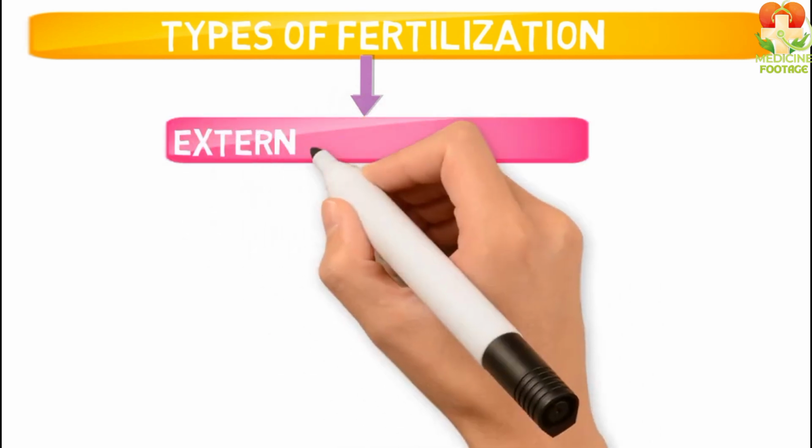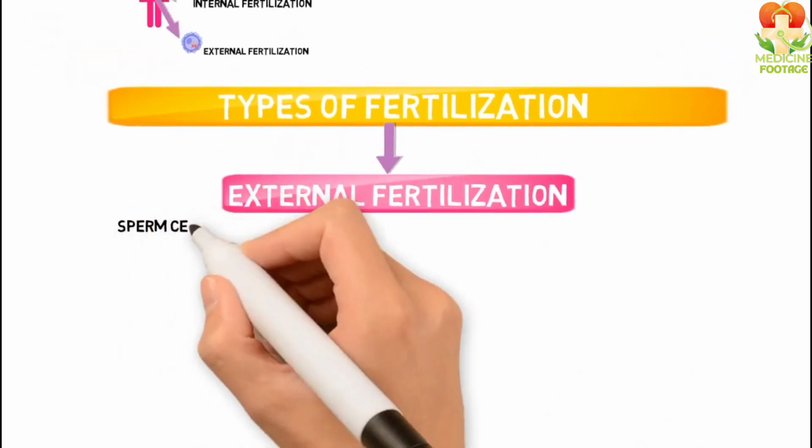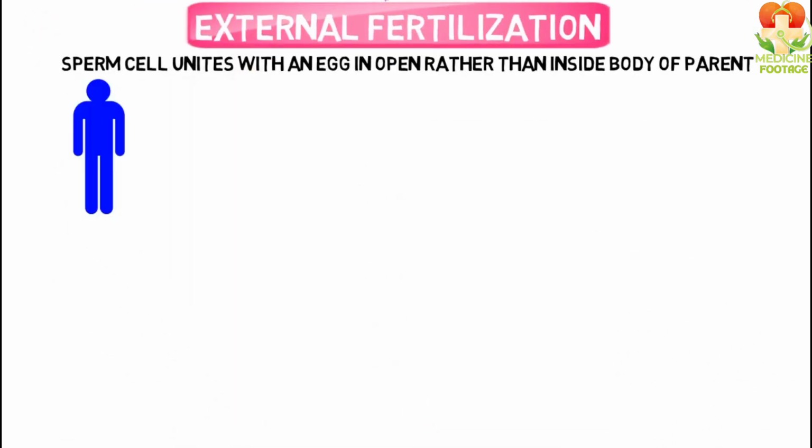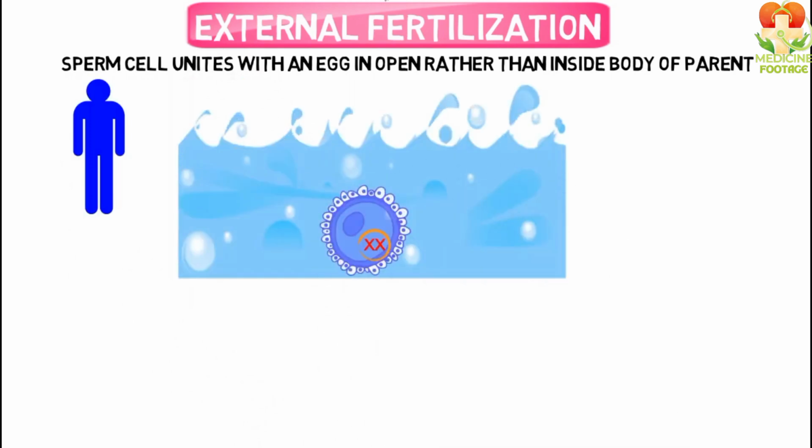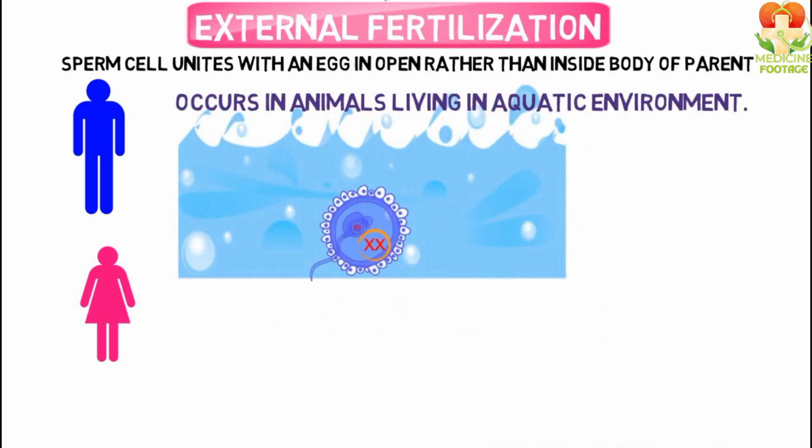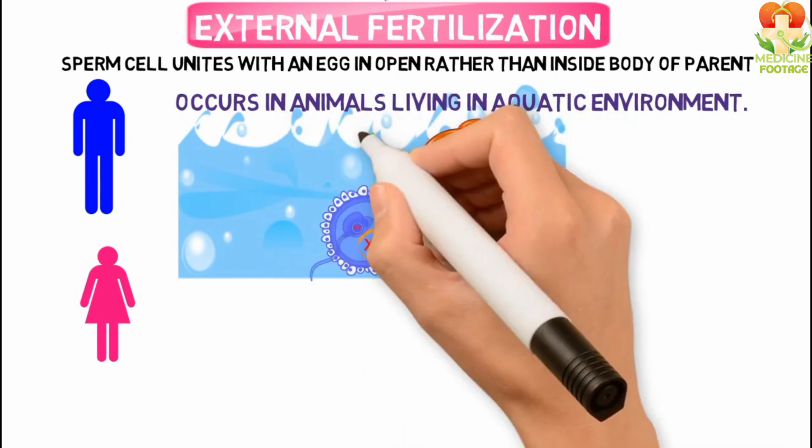Types of fertilization. There are two main types of fertilization: external fertilization and internal fertilization. 1. External fertilization. In external fertilization, the male sperm meets the female's egg outside the body. So, if the sperm and egg fuse outside the body, this is called external fertilization. This type of fertilization typically occurs in aquatic organisms, meaning organisms that live in water.